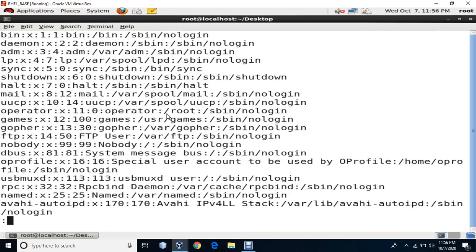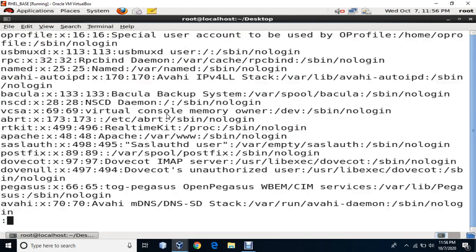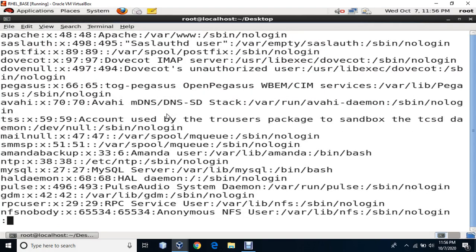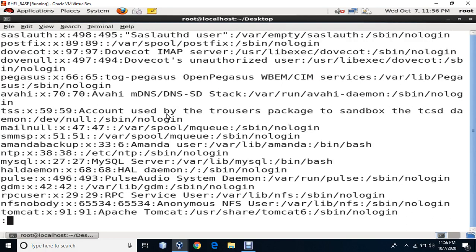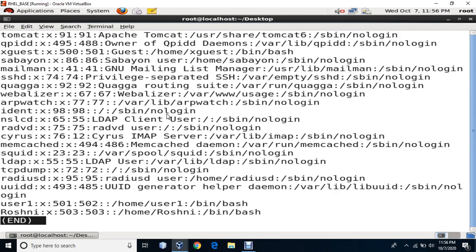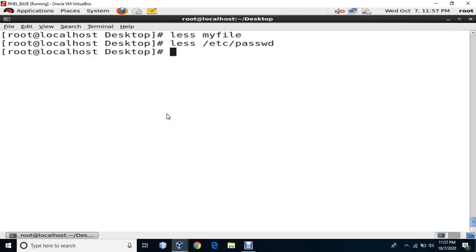These things I cannot do with more. With more I can only press a space bar, and I can go one page, another page. But here if you see, even if it shows me end, I am not coming out of less. To come out of less I have to press Q, otherwise you won't be out of it.